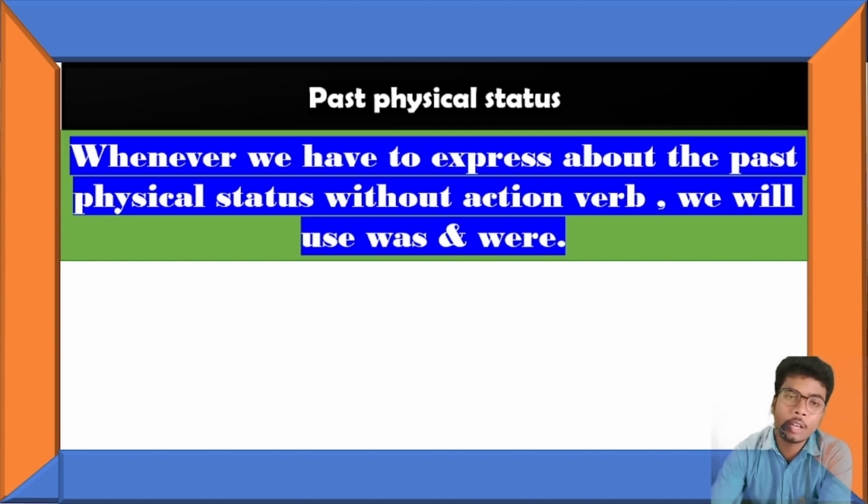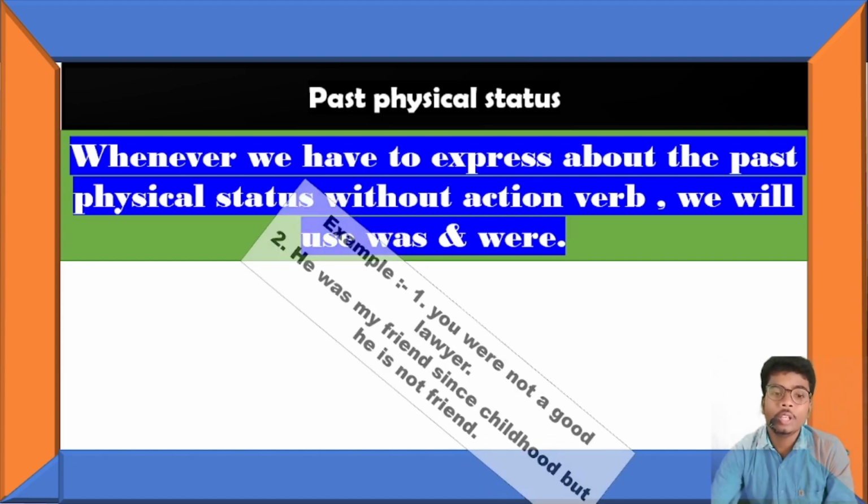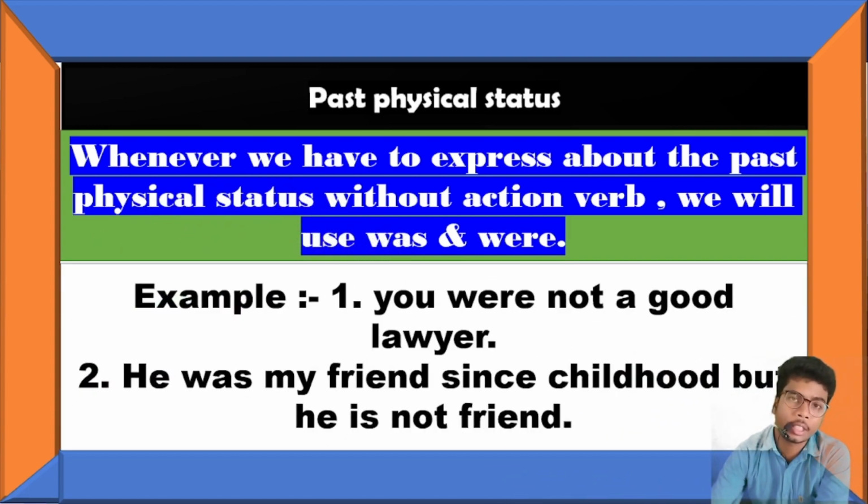If I say I was not a good student, I'm talking about myself. If I talk about you, you were a good student in your class. Right now I don't know if you are or not, but you were. So whenever you have to express your past status, past condition, not activity, without any action verb, at that time you will use was or were according to the sentence. One example is: you were not a good lawyer.